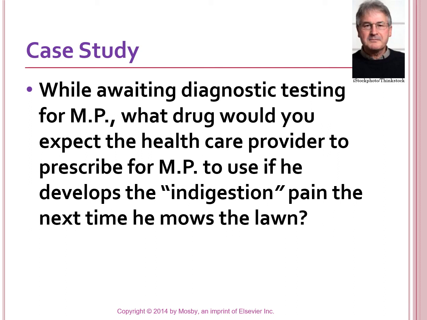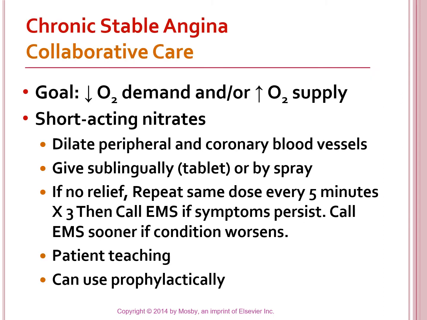Put that under your tongue and it will relax the coronary vessels and open them up so that it can increase the amount of blood getting into the myocardium. Okay, the goal in treatment is to decrease the oxygen demand of the heart and/or increase the oxygen supply to the heart.